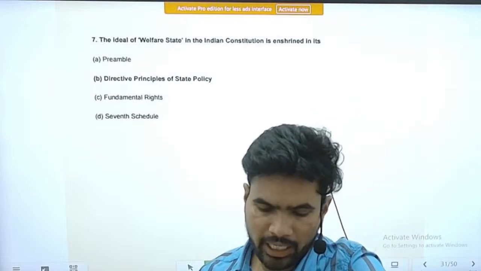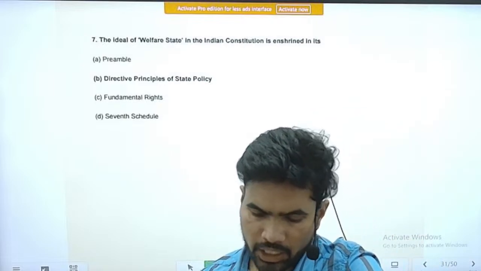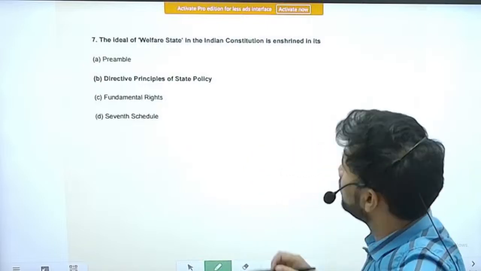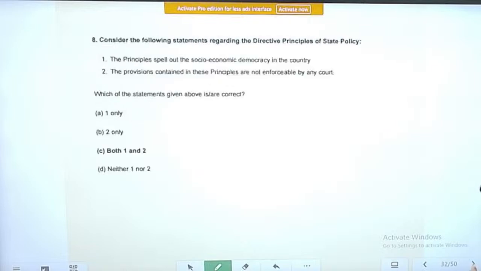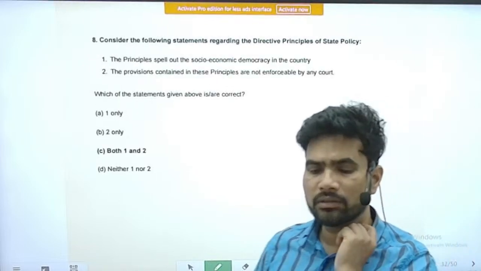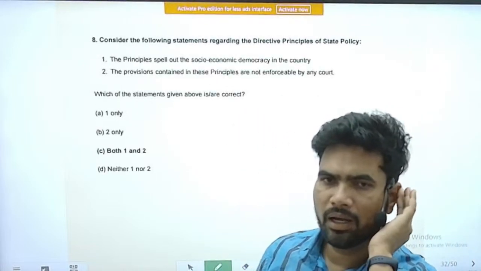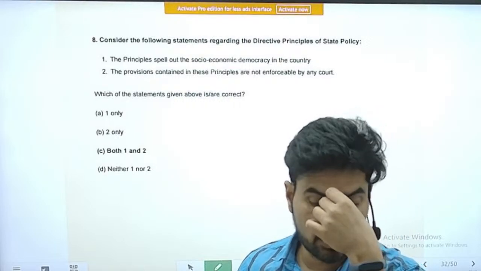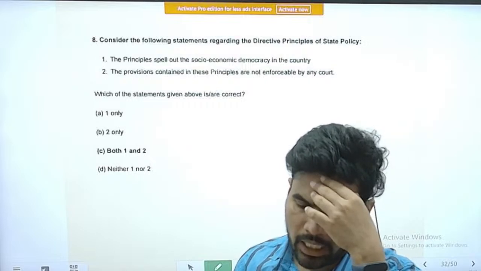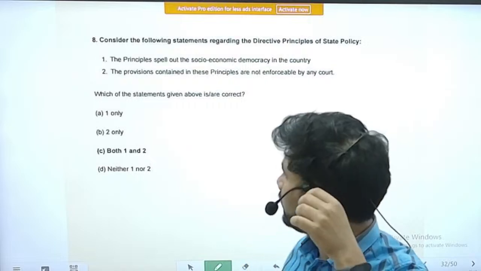The question is, the ideal of welfare state in the Indian Constitution is enshrined in its directive principles of state policy. Right, easy question. So now and then you will be getting these kind of very easy questions. Right, next question, question number 8.